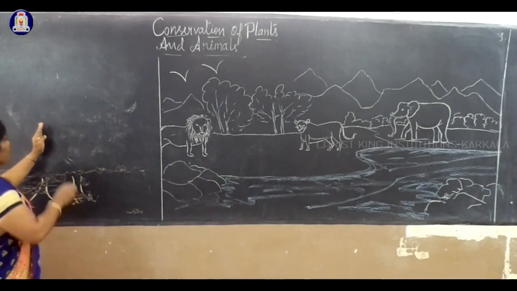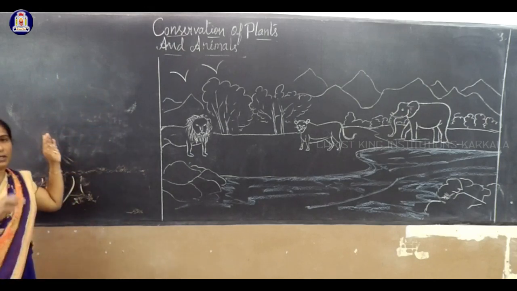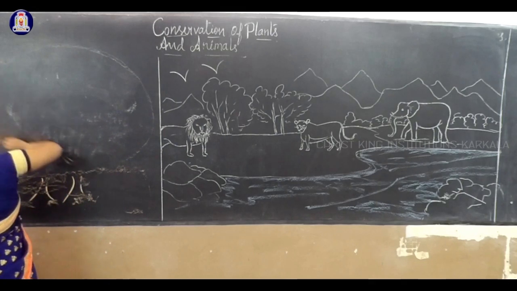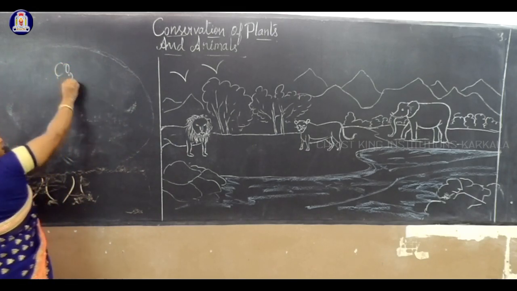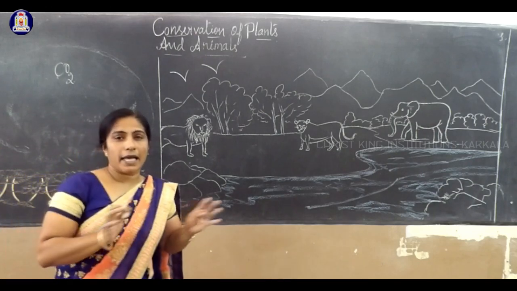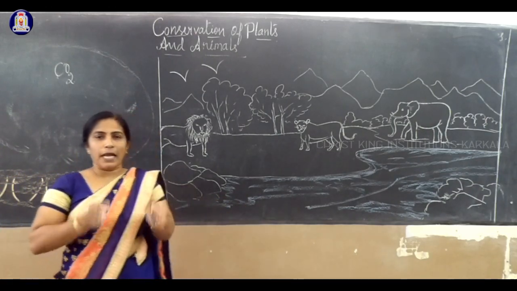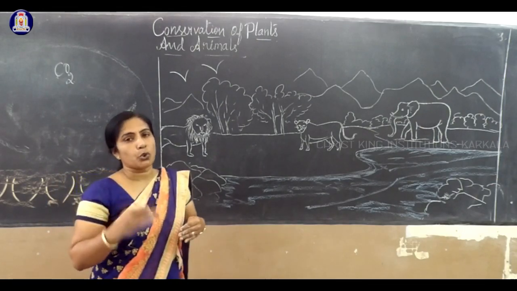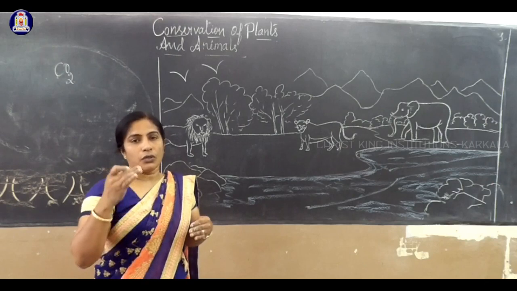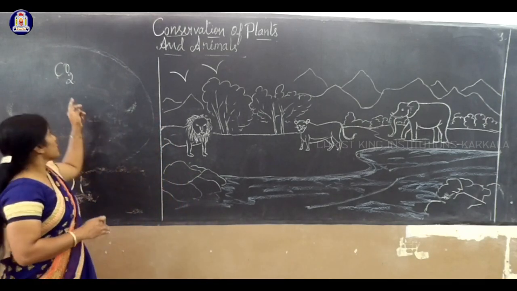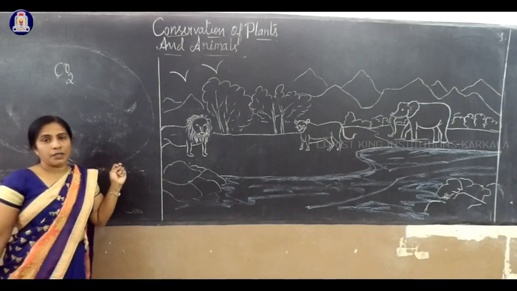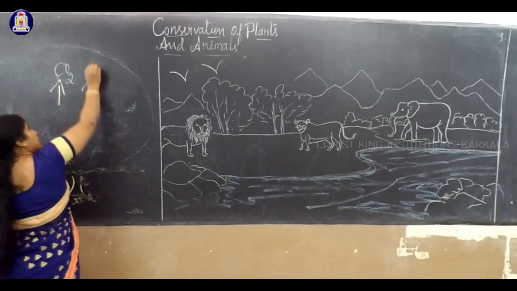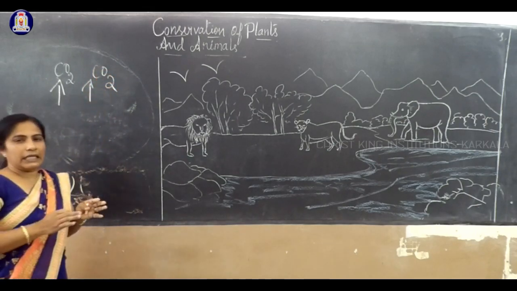What will happen? If there are fewer plants, there will be an increase in carbon dioxide, CO2, in the atmosphere. If plants are there, they absorb carbon dioxide and undergo a process called photosynthesis. They prepare their own food using sunlight and chlorophyll, and they release oxygen. If there is no plant, the amount of carbon dioxide in the atmosphere increases, and it leads to